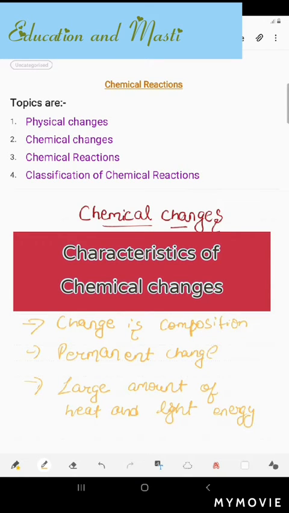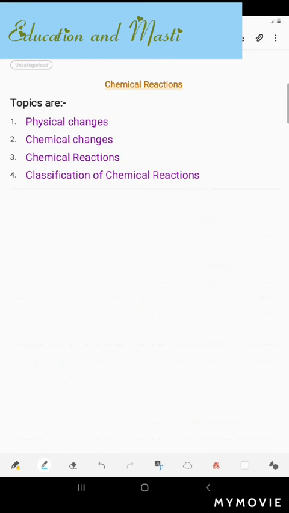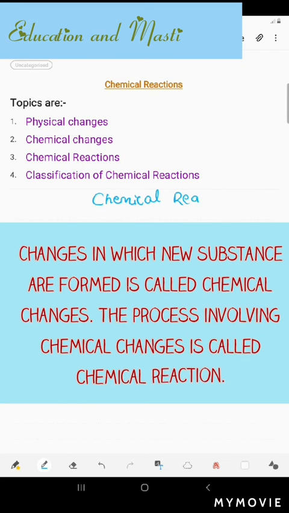Now let's move on to the third topic, that is chemical reactions. Let's begin with chemical reaction. So what is a chemical reaction? Do you know? Let me tell you. The changes in which new substances are formed are called chemical changes, and the process which involves chemical changes is called a chemical reaction.